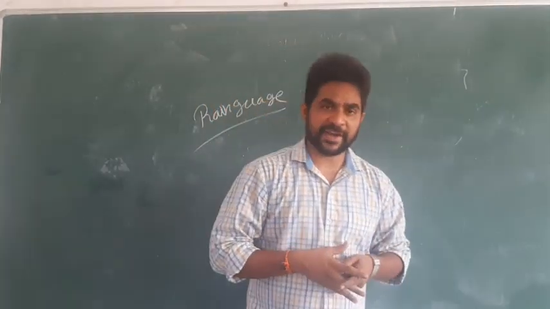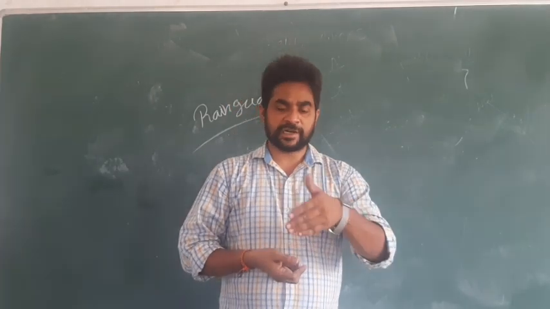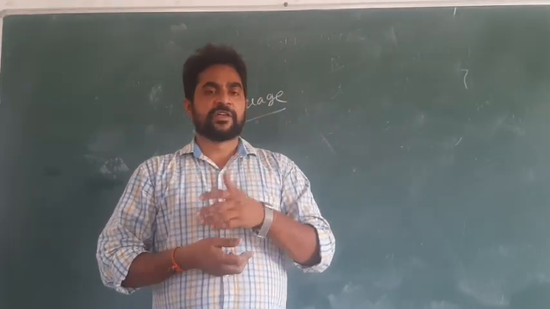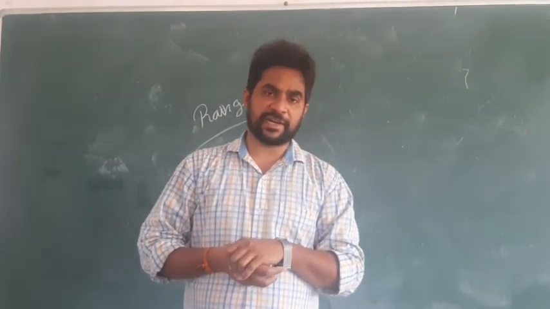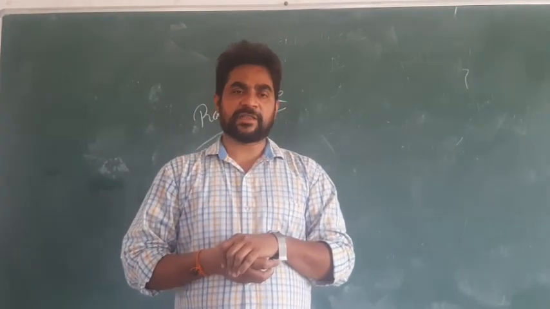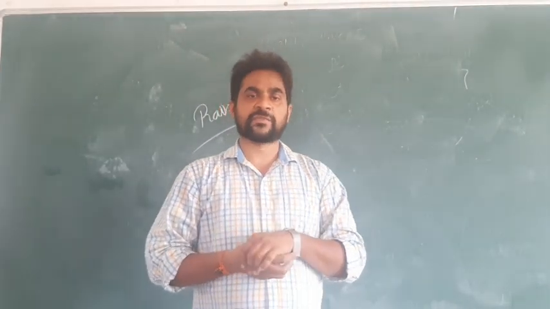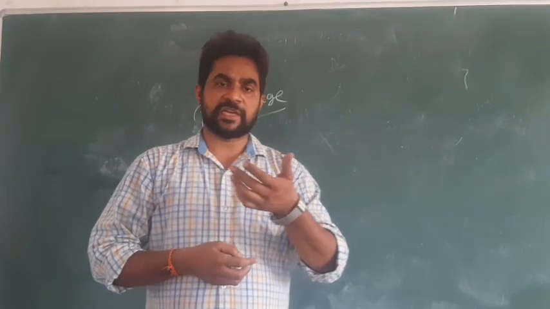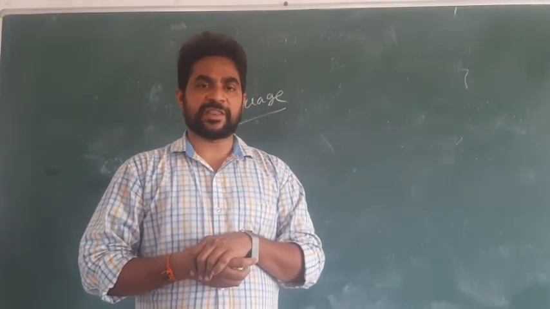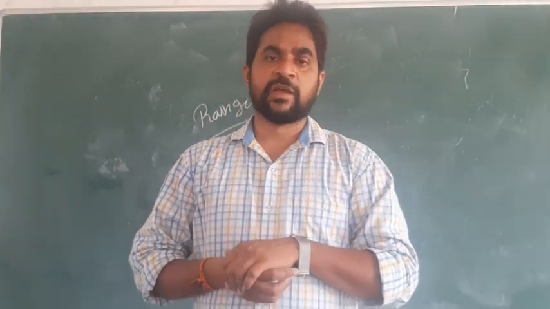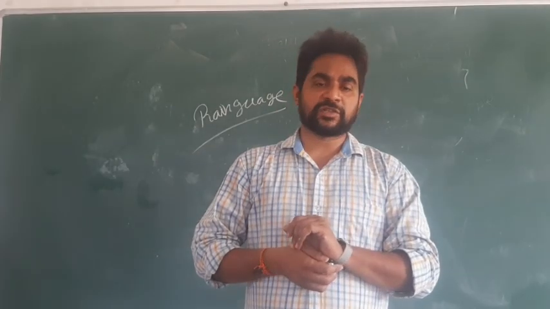One more time, my dear students, I am going to revise what I explained till now. Today I explained part 1 of your lesson, that is rain and rivers. First I explained how much water is available on the earth, how much in the form of salt water, how much in the form of fresh water, and what is surface and subsurface.